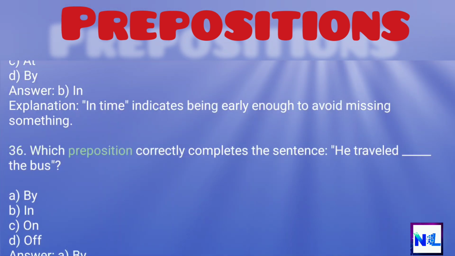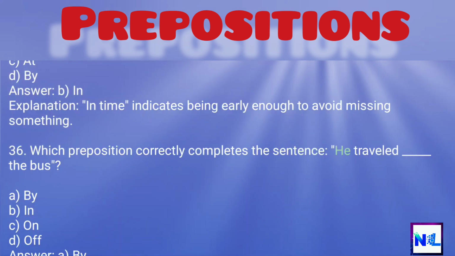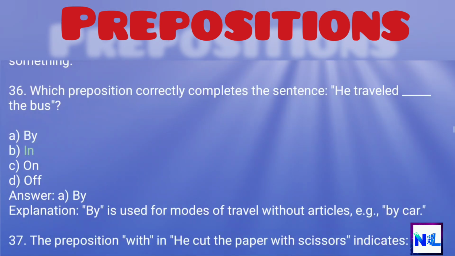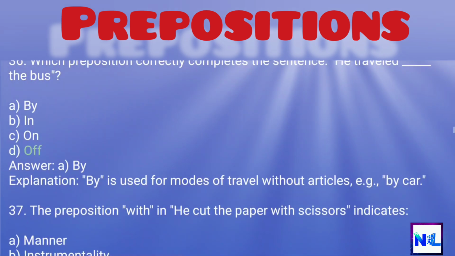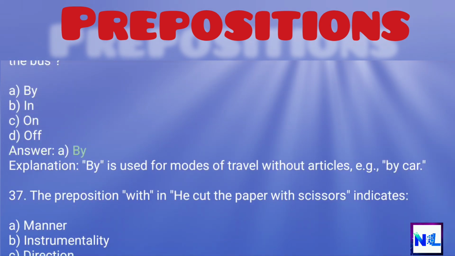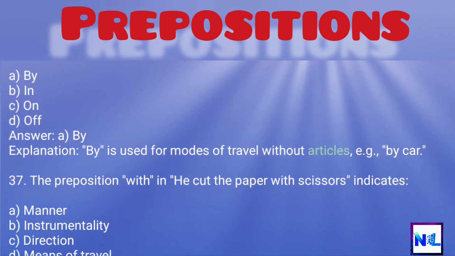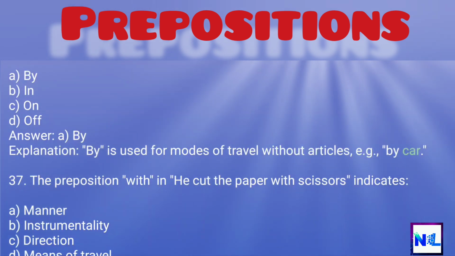36. Which preposition correctly completes the sentence, he traveled the bus? A. By, B. In, C. On, D. Off. Answer: A. By. Explanation: by is used for modes of travel without articles, e.g., by car.